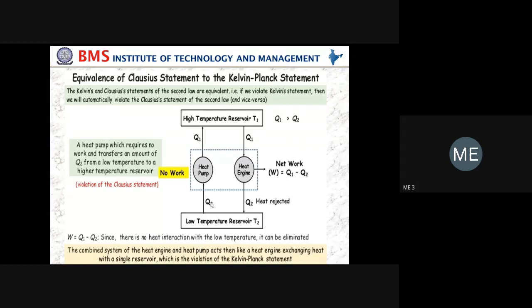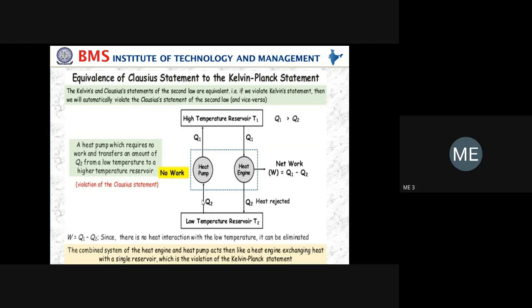Okay, you see we are having two reservoirs. One is the high temperature reservoir at temperature T1 and the low temperature reservoir at T2. And the heat pump is working in between reservoir T1 and reservoir T2.